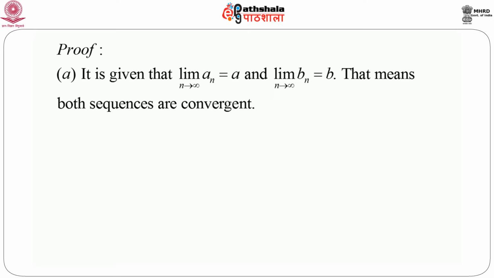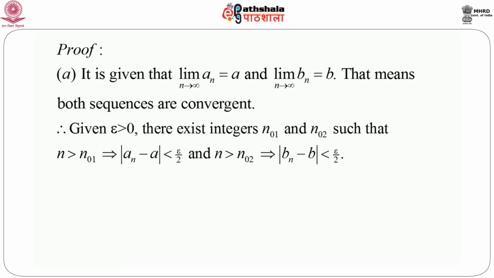Since an and bn are convergent sequences, we can immediately say from the definition of a convergent sequence that, given an epsilon greater than 0, and we fix this epsilon for the moment, there exist two integers, let's say n naught 1 and n naught 2, such that whenever n is greater than n naught 1, this will imply modulus of an minus a, that is the absolute difference between an and a, is less than epsilon by 2, and whenever n is greater than n naught 2, this implies that the absolute difference between bn and b, that is modulus of bn minus b, is less than epsilon by 2.